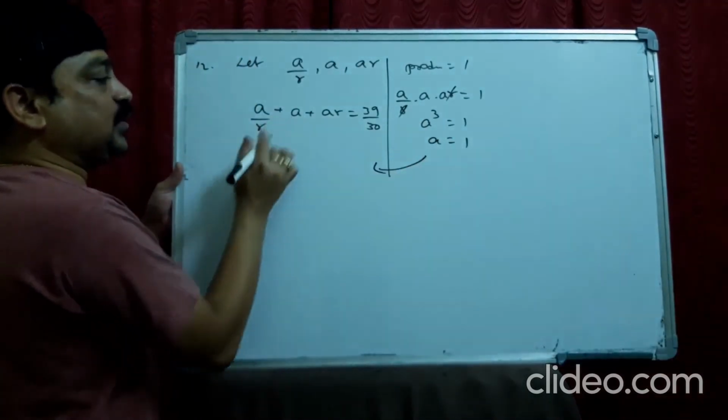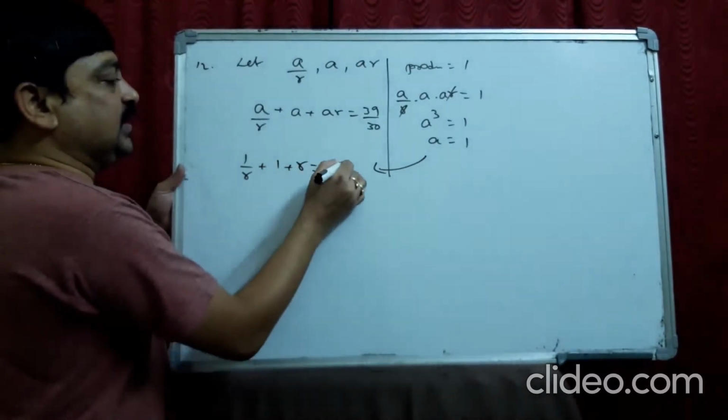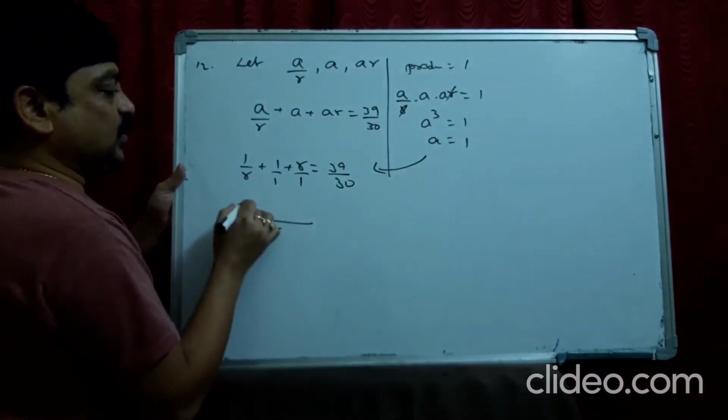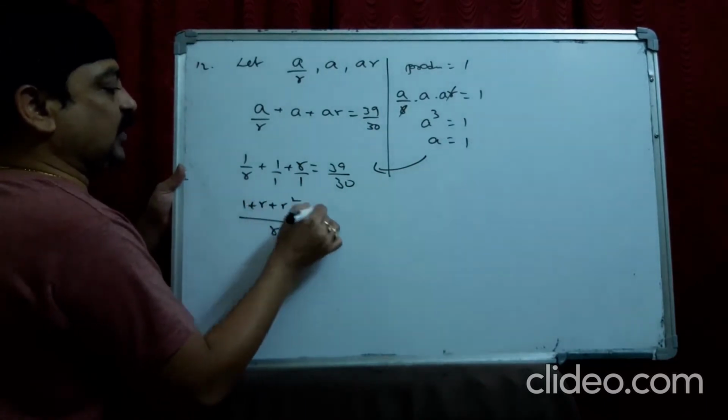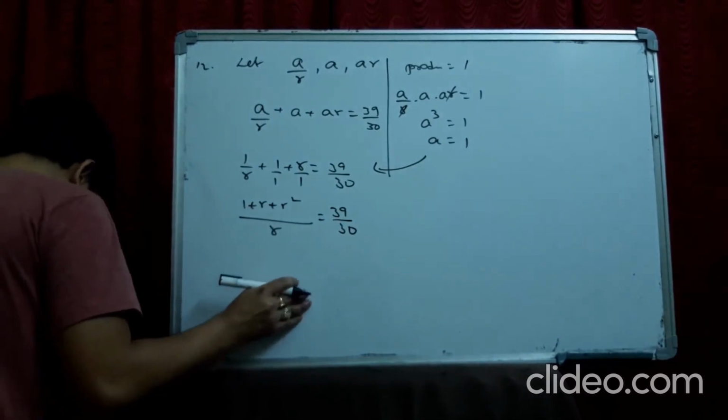Come here again, substitute 1 here. 1 by R plus 1 plus R is 39 by 30. Take LCM as R. So 1 plus R square, 39 by 30. Cross multiply. So 39 by 10.